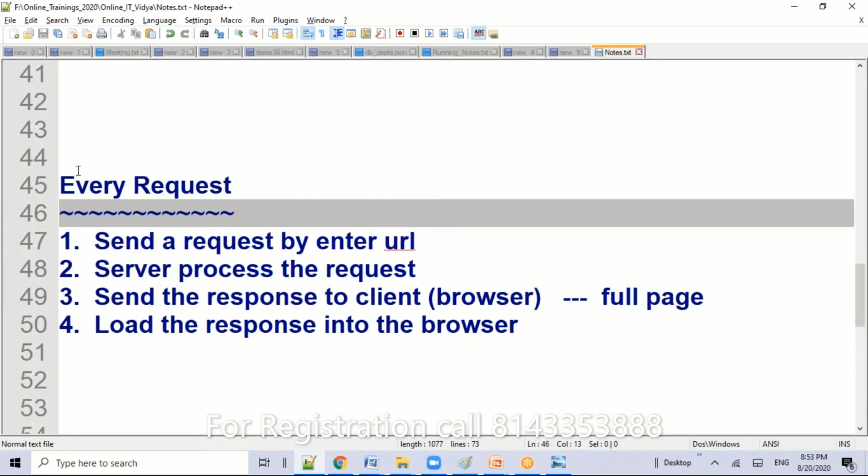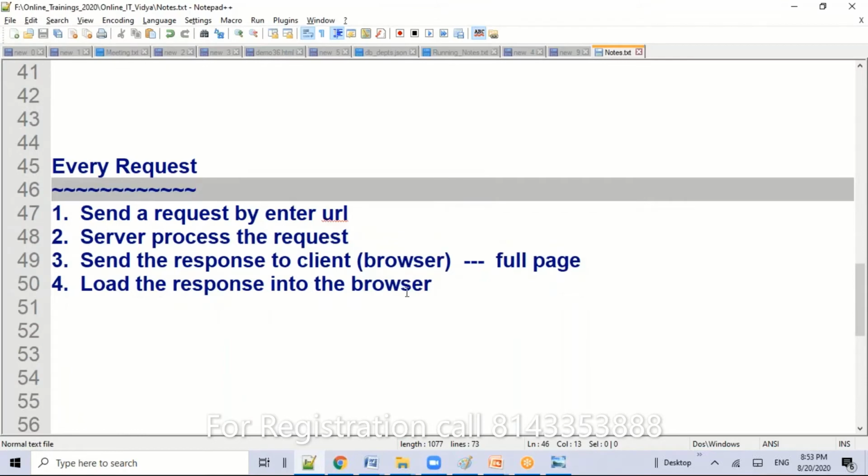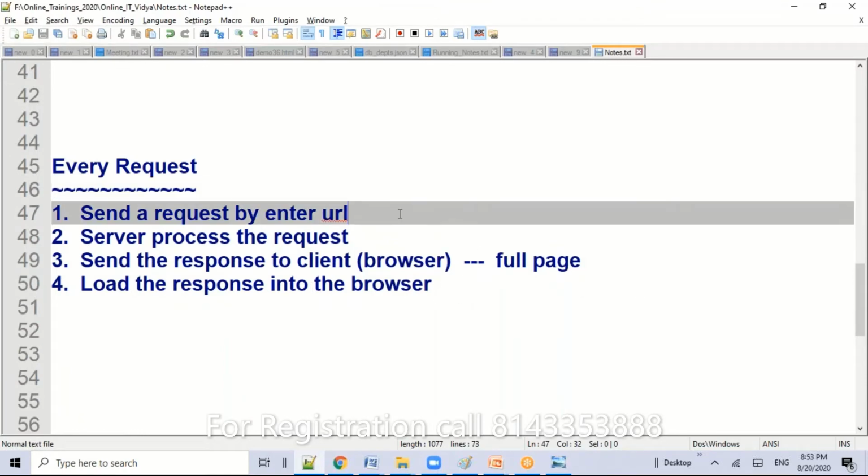This is repeated for every request. Here a request means either you enter a URL, or you click a hyperlink, or you click a submit button. Suppose you enter user ID and password and click the submit or login button, that also sends a request to the server. Whenever you refresh also, with the shortcut F5, it is nothing but sending a request once again. Any of these options will make the request.